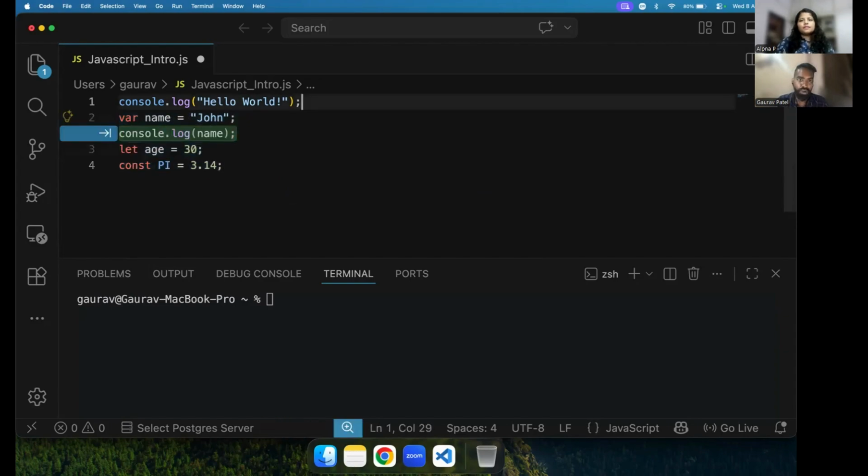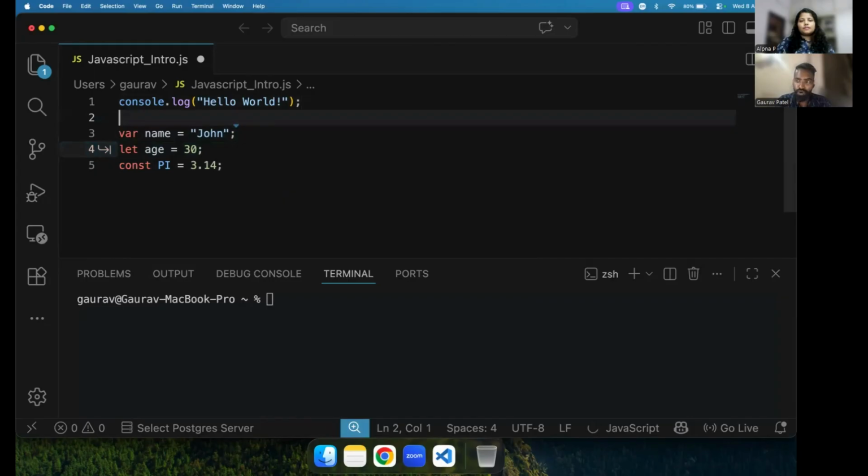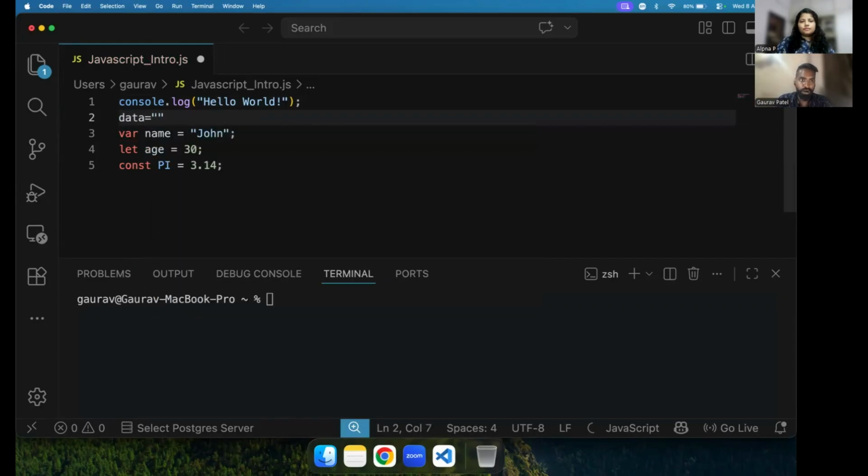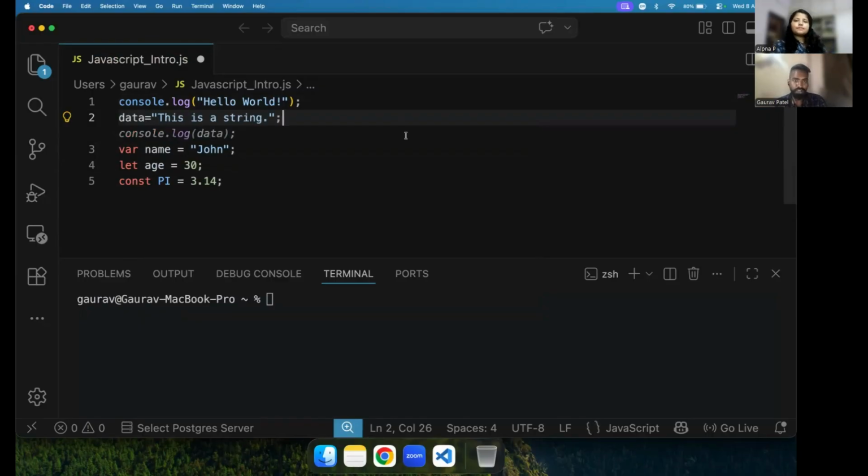And one more type we have, which is where you don't use any keyword provided by JavaScript. Like, for example, simply I can say data. This is also called a variable only. But how their scopes work and how you can access it works in a different manner, so we are going to discuss that at a later point. So a variable is a name where we can store our data or property.